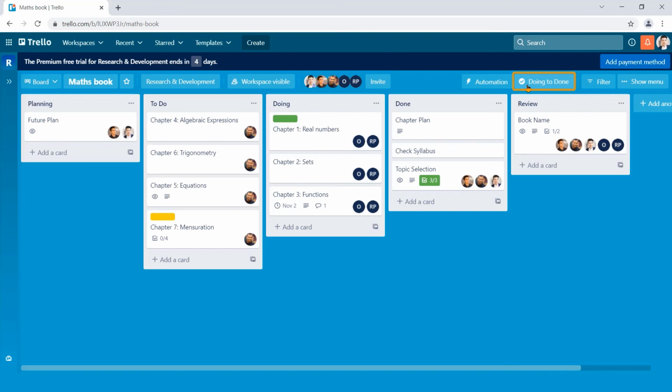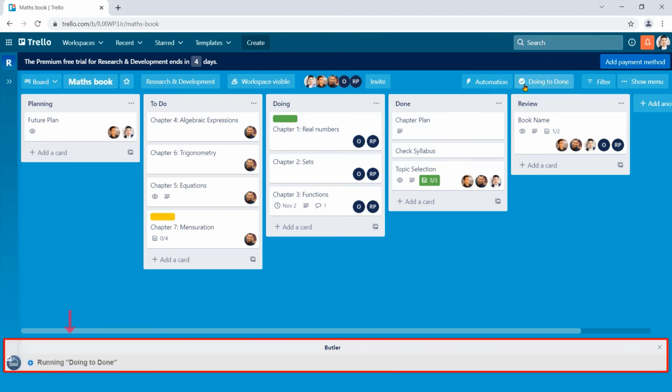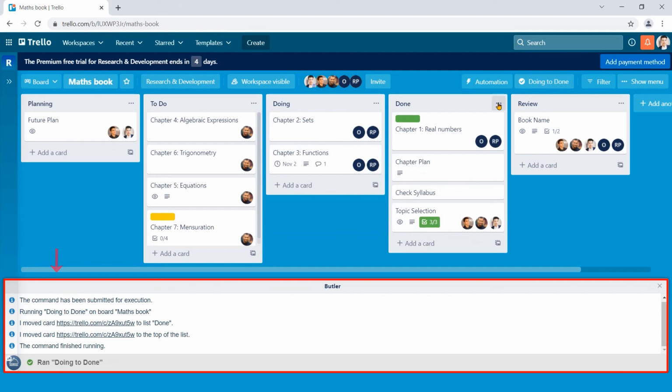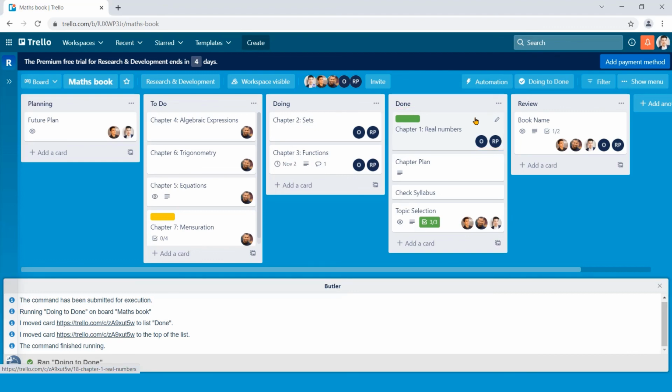The Doing list has one green labeled card, Chapter 1. Now click on the button and here we go. Chapter 1 card has been moved to the Done list successfully and positioned at the top of the list.